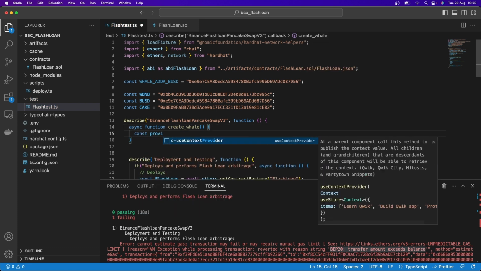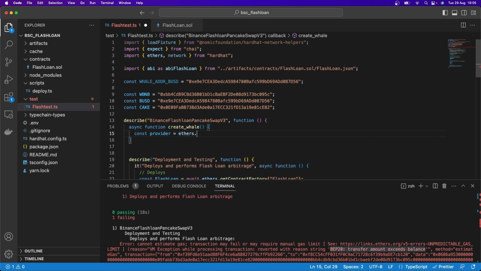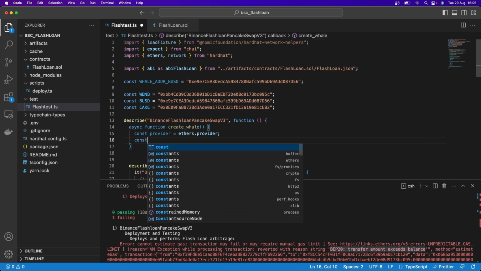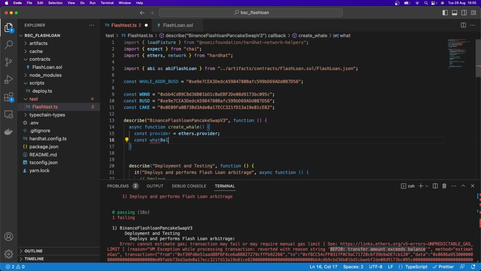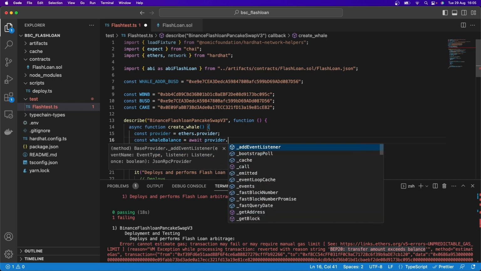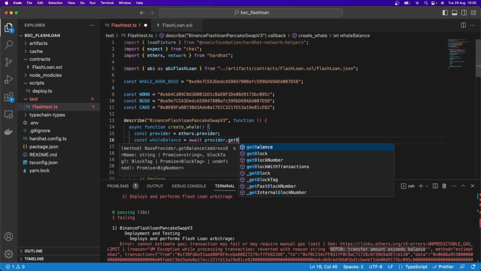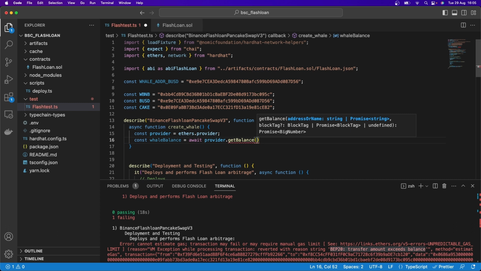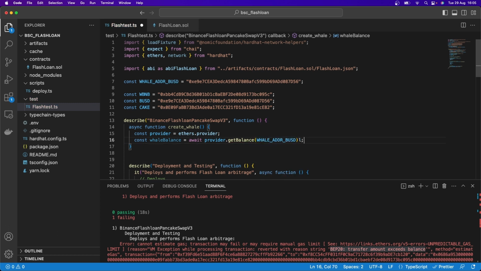So we'll say const provider is just going to be equal to ethers.provider, like such. And then const whale balance, sorry, whale balance. And that's going to be equal to await provider.getBalance. And the balance for who? Well, the whale address BUSD that we've put up here above. And so that is going to be our way to get the balance.